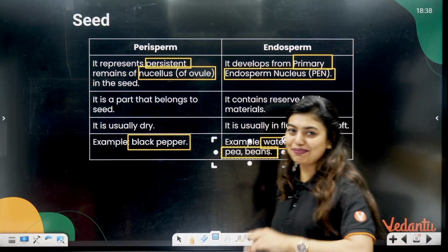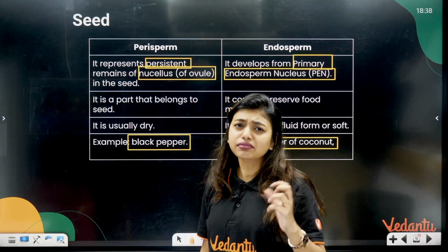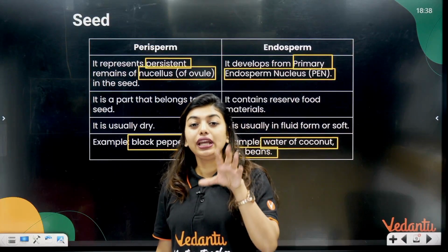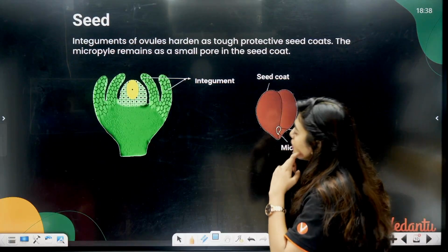So students, the water that we drink from the tender coconut, Elaneer we say, no? That water is actually the endosperm. Okay, it's going to be the endosperm. Clear? Yes. Now seed.